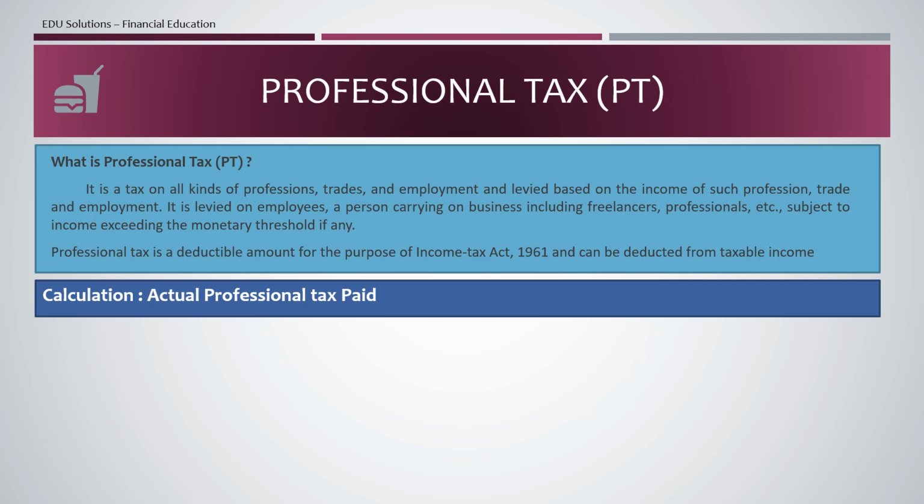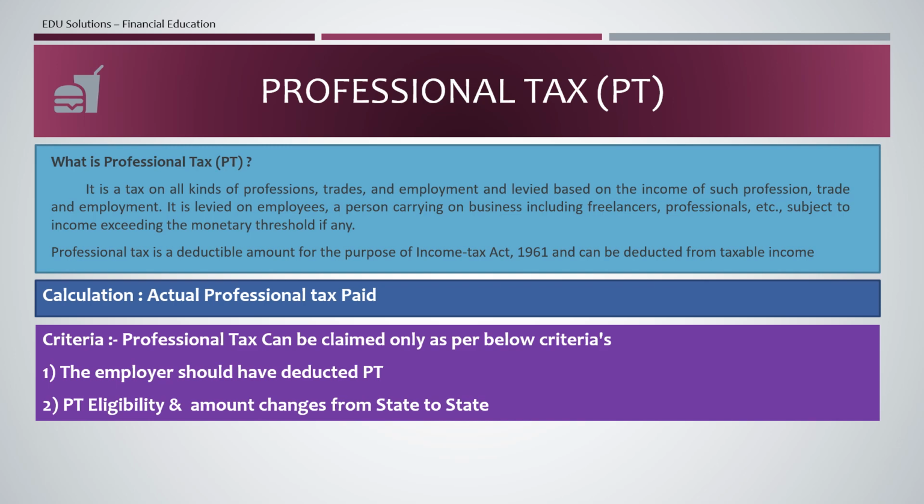It's the actual professional tax paid or deducted from your salary. The criteria: the employer should have deducted the professional tax, PT, and the professional tax eligibility and amount means every state the professional tax amount will be different. So in my description box I will mention the state-wise professional tax amount for a year.